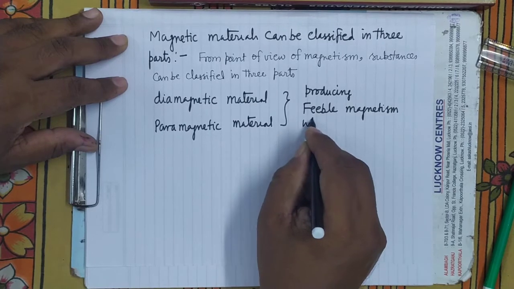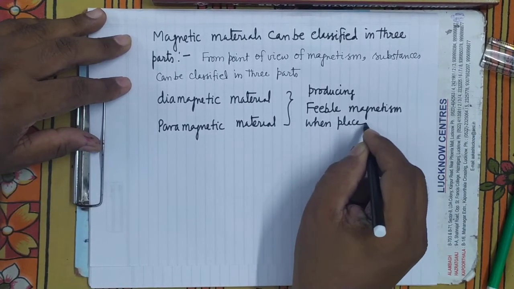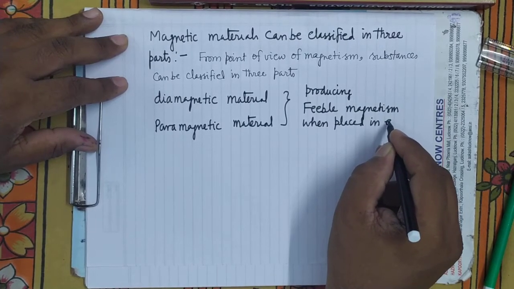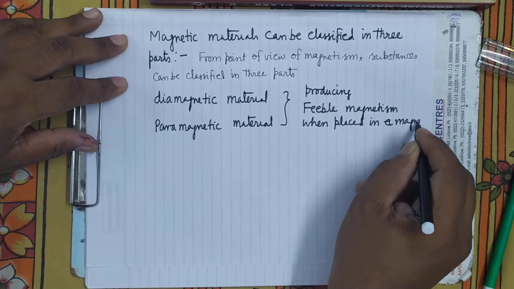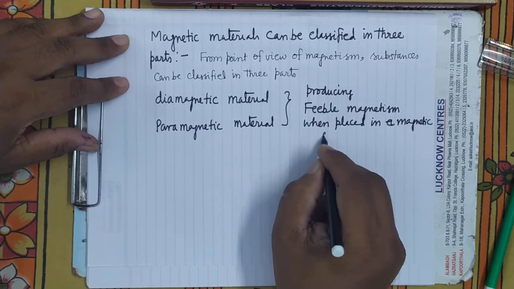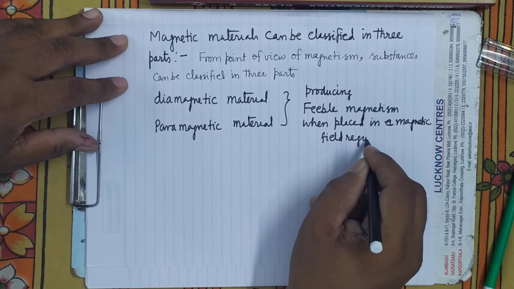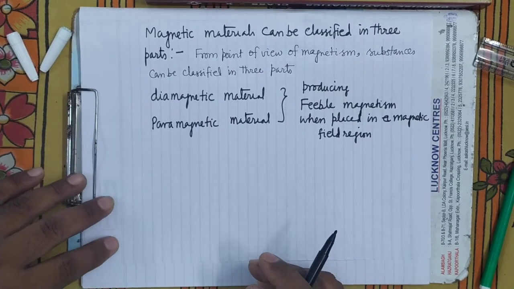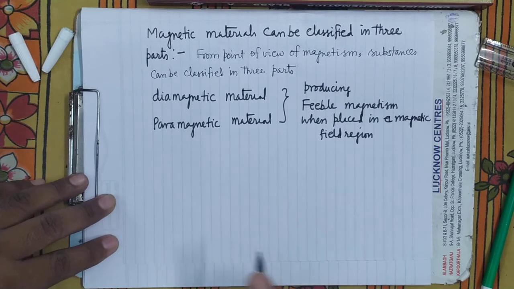When we place such substances in the magnetic field region, in them a very weak, a feeble magnetism is induced.